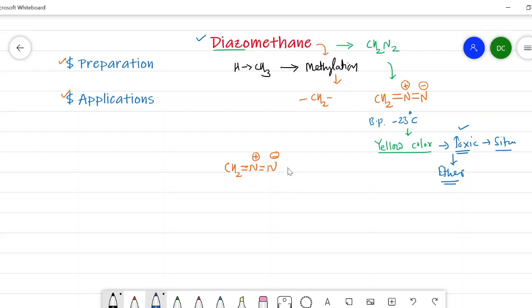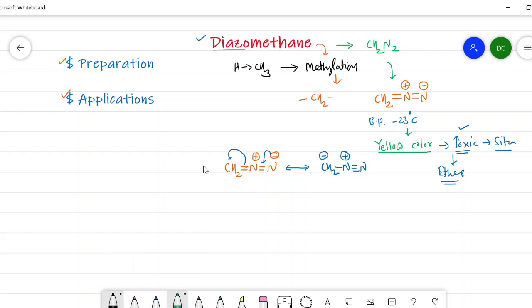I will write the first resonating structure on this side, which forms upon shifting the bonds. Here we get a negative charge, then here a triple bond, and this nitrogen possesses a positive charge. In this way, by shifting this negative charge and this double bond, we get a resonating structure.